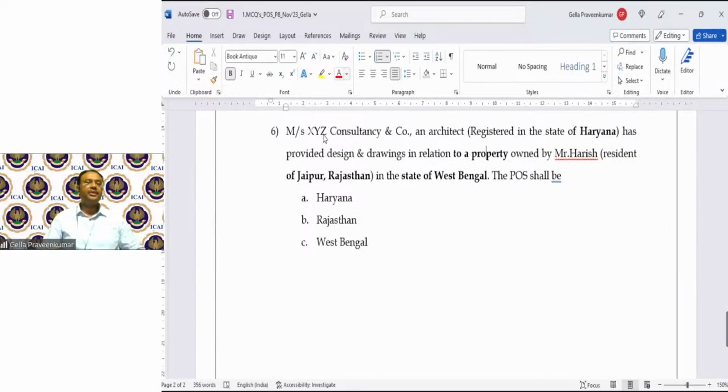Janaki, that's what I was referring to. When you look at this composite supply, what is the intent of this supply? Was this only a hotel accommodation, or what is the principal supply? Arranging this religious trip is the intent of this supply, which is called the principal supply. Food, accommodation, guide, all these are ancillary to this main event. So that's how instead of 12.3, we will go with 12.7. Hope this is clear, Janaki. I think Janaki is also answering 12.3 for question number 5. Please revisit, Janaki, once again.